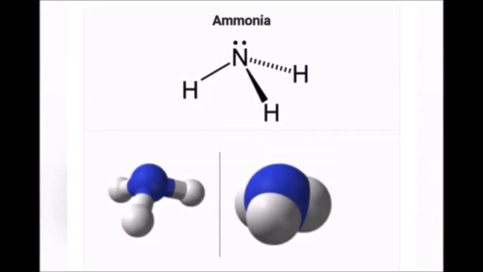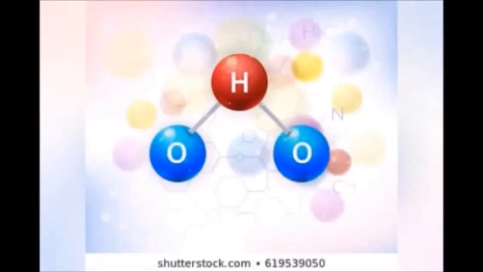Let's consider the ammonia molecule. See this. The formula for the ammonia molecule is NH3. It is made up of 1 nitrogen atom and 3 hydrogen atoms. There are 4 atoms present in the ammonia molecule. So, its atomicity is 4. Another example, the water molecule H2O. Here, the molecule is made up of 2 hydrogen and 1 oxygen. There are 3 atoms present in the water molecule. So the atomicity of the water molecule is 3.